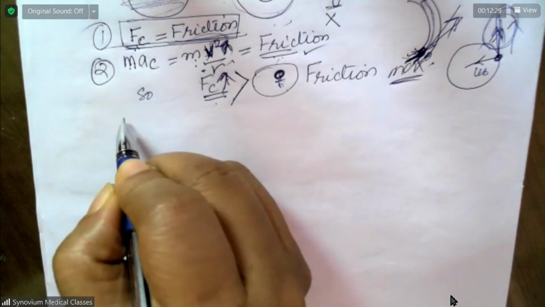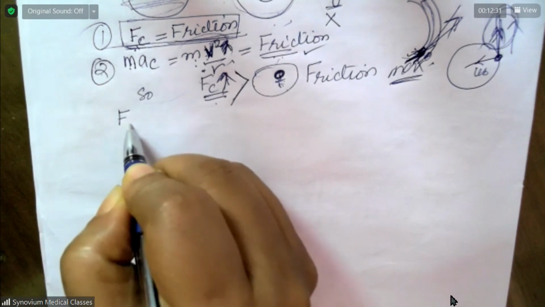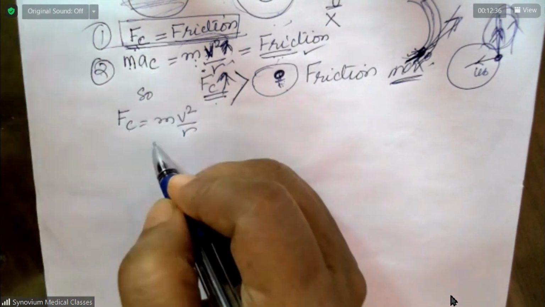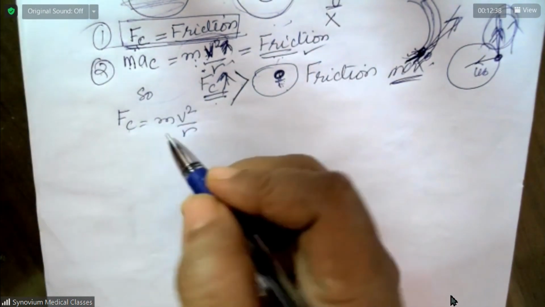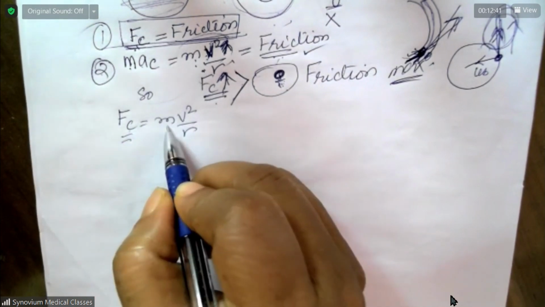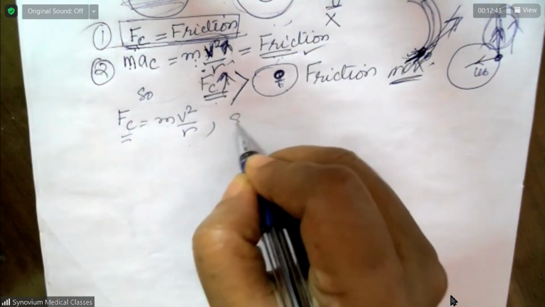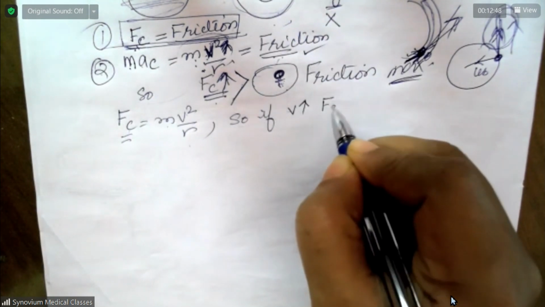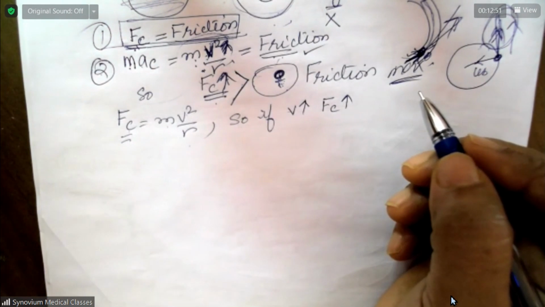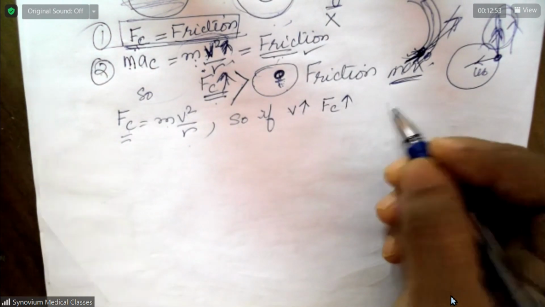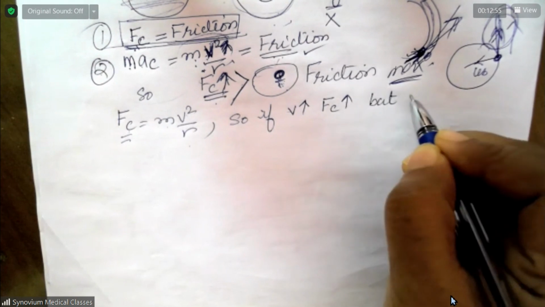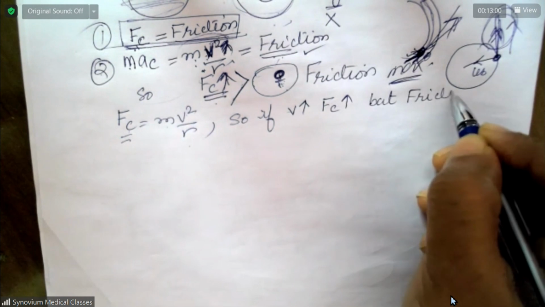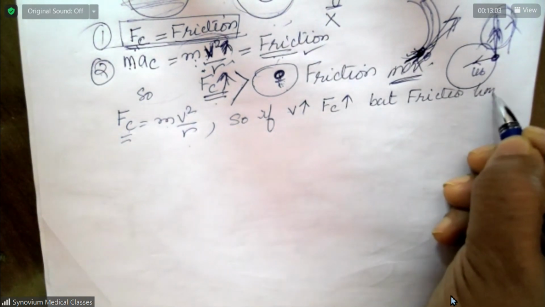Second point, centripetal force is equal to m into v square by r. Write the formula wherever possible. So if the speed increases, centripetal force also increases. But friction has a limit. Friction has a maximum value.